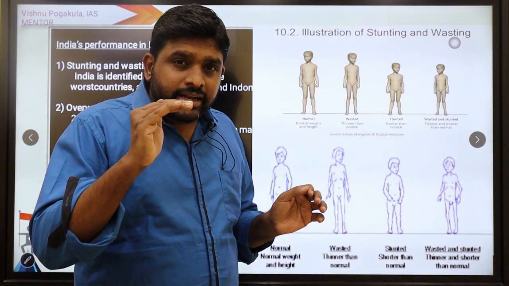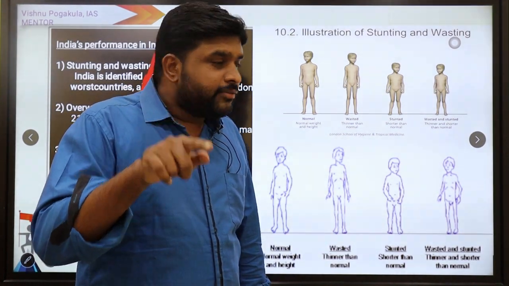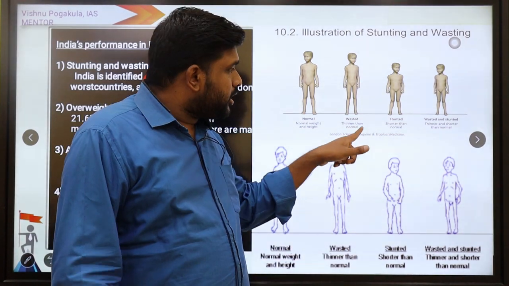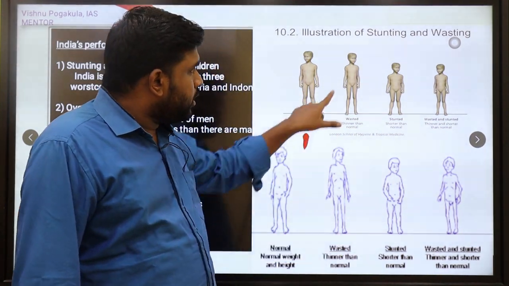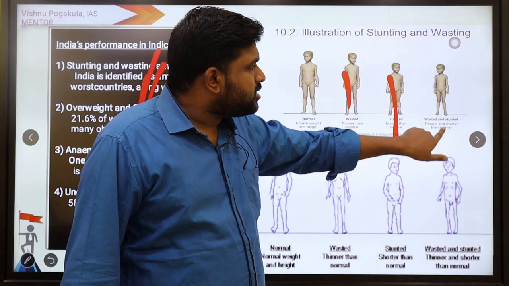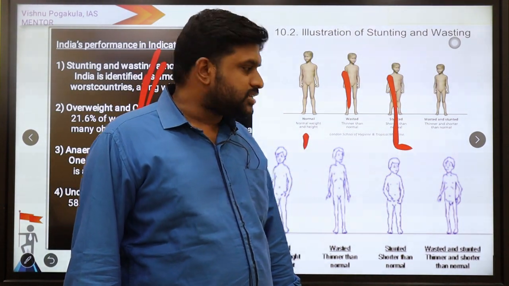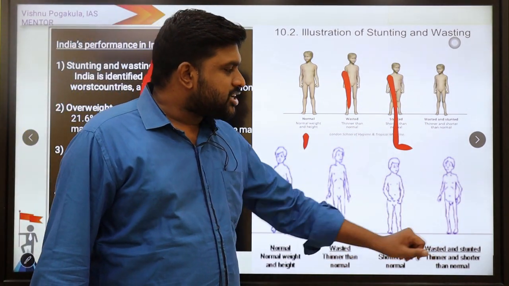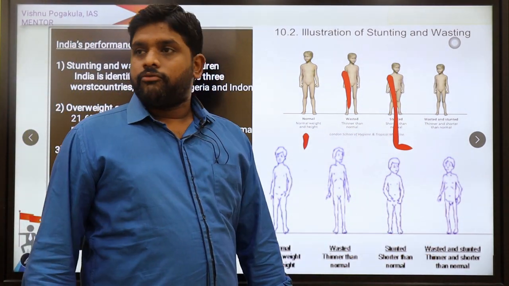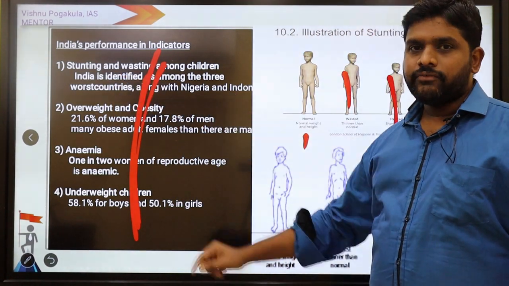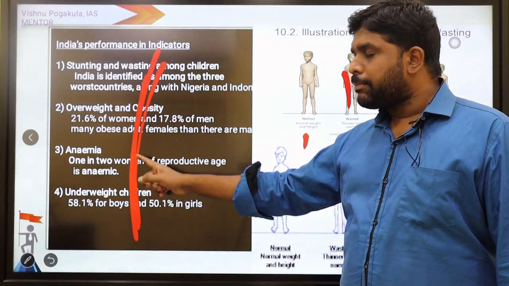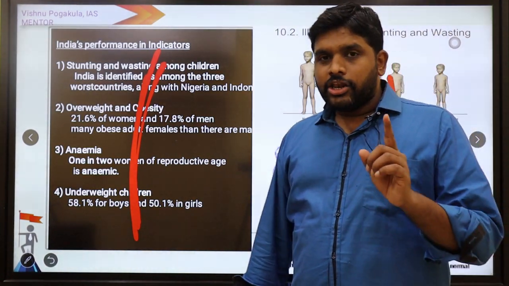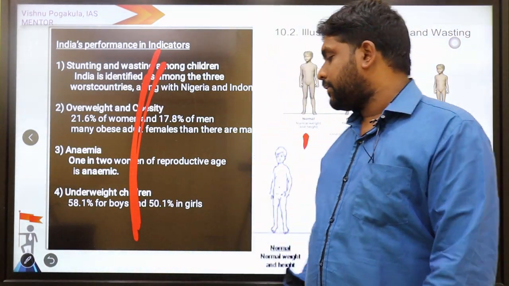If any individual is shorter than normal, that individual is called stunted. If any individual is thinner than normal, that is called wasted. This is normal, this is wasted, this is stunted, and this boy is wasted and stunted. Stunting and wasting. Number 2, overweight and obesity. Number 3, anemia. Number 4, underweight children. Global Nutrition Report 2020.